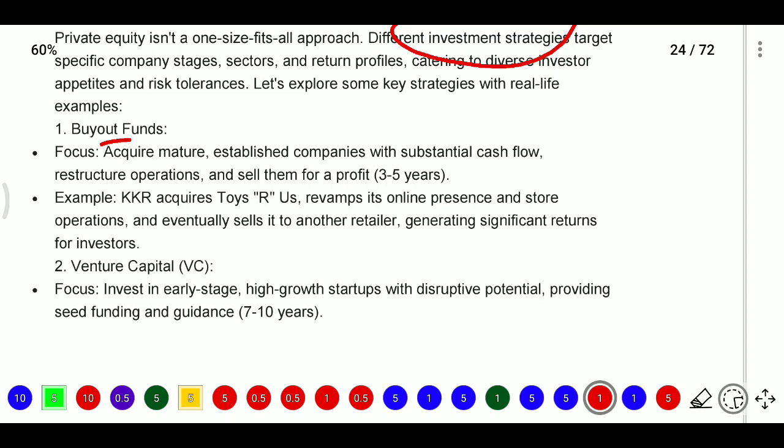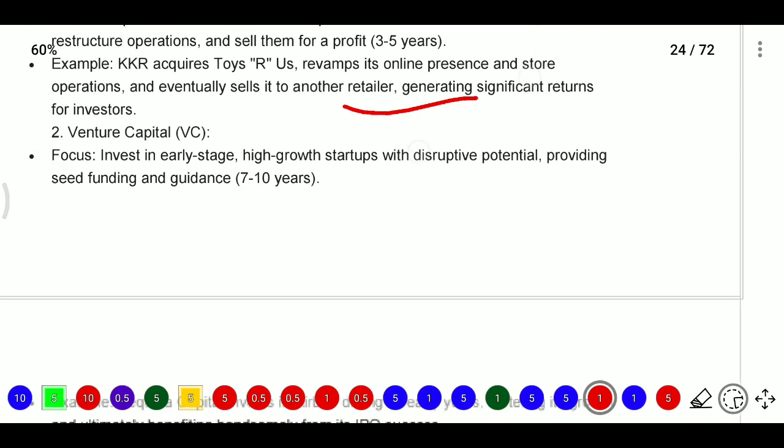They will invest in such an established, more trustworthy company. For example, KKR acquires Toys R Us, revamps its online presence and store operations, and eventually sells it to another retailer, generating significant return for investors.